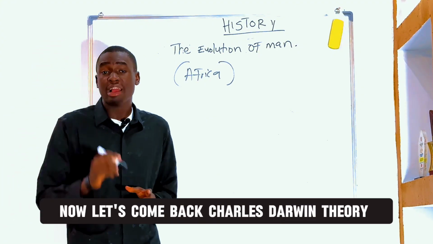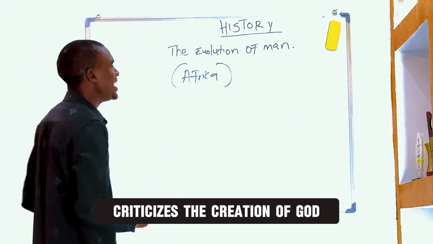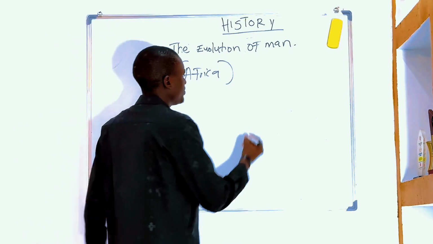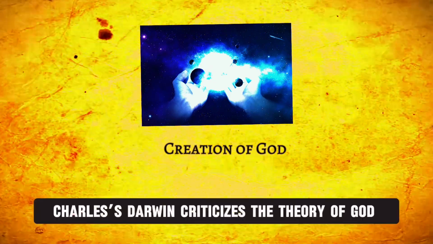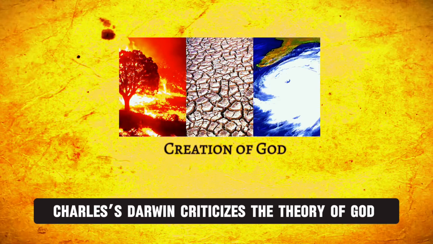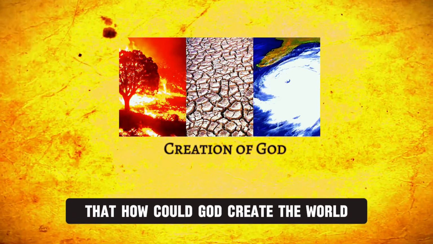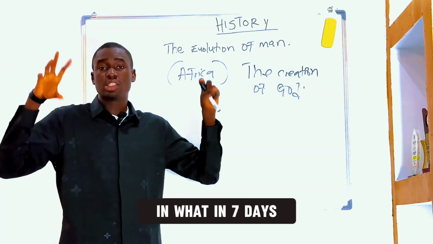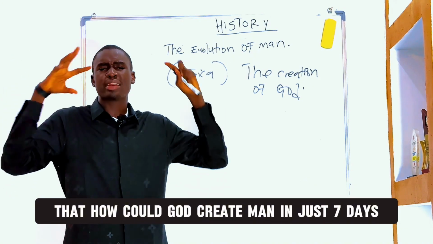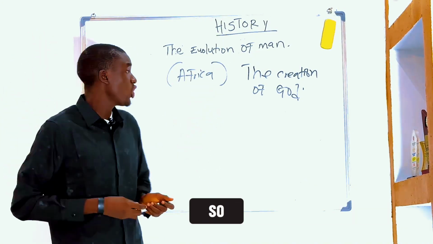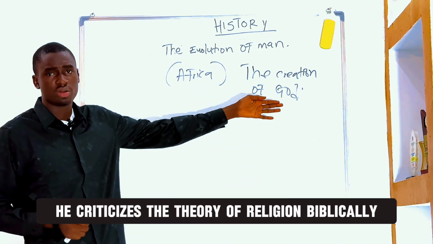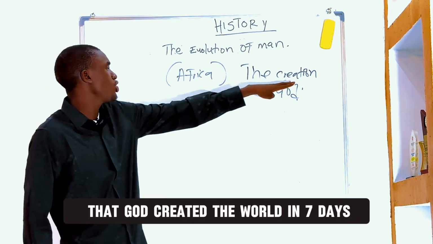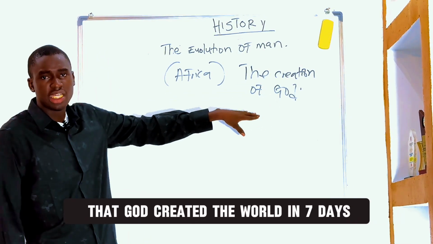Now, let's come back. Charles Darwin's theory criticizes the creation by God. It asks how God could create the world in 7 days, how God could create man in just 7 days. So he criticizes the religious, biblical account that God created the world in 7 days.